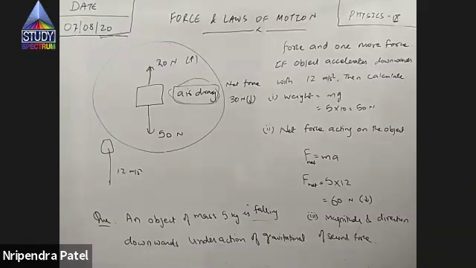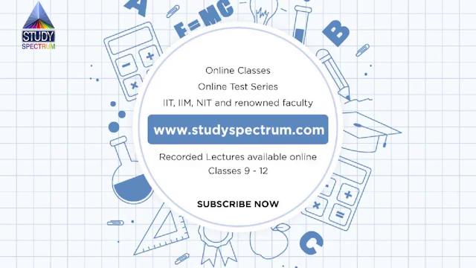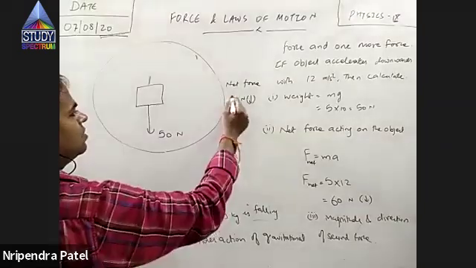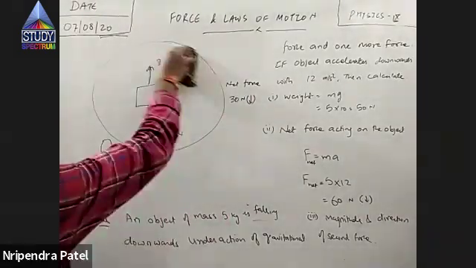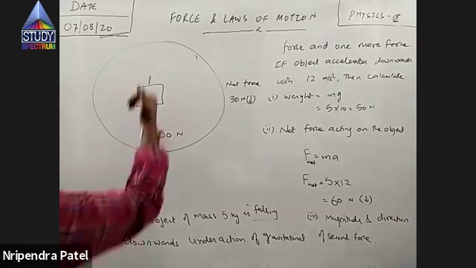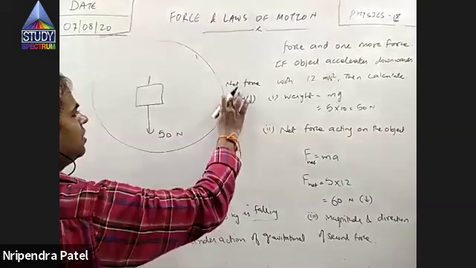So 10 Newton downwards. 10 Newton downward is correct. Let's see how we got it. I found gravitational force is 50 Newton downward.